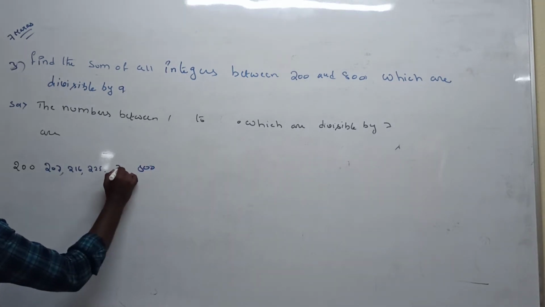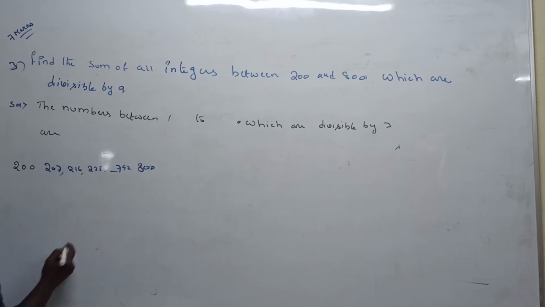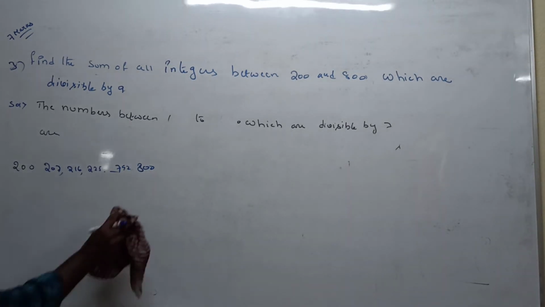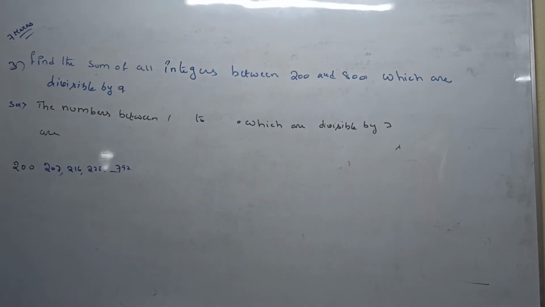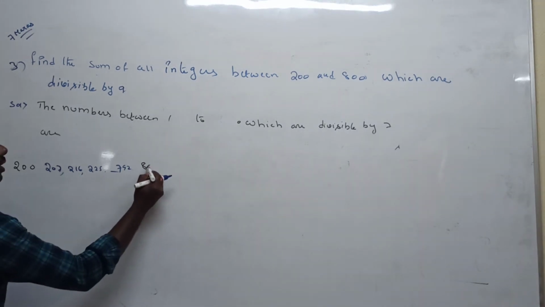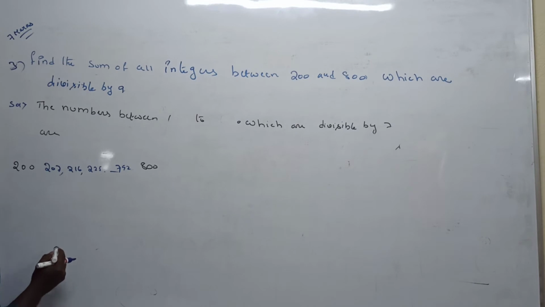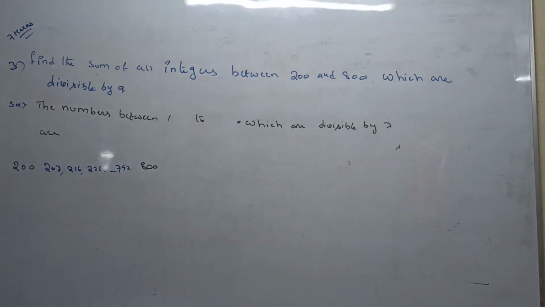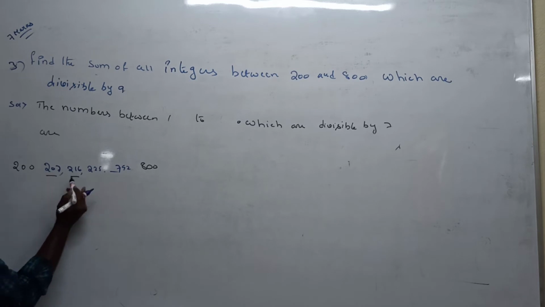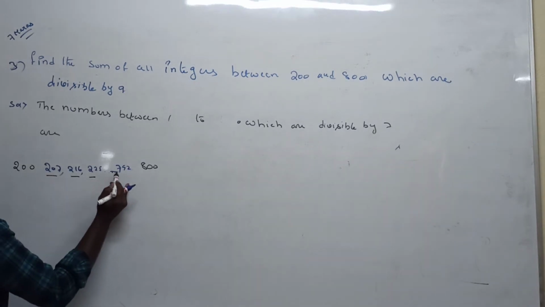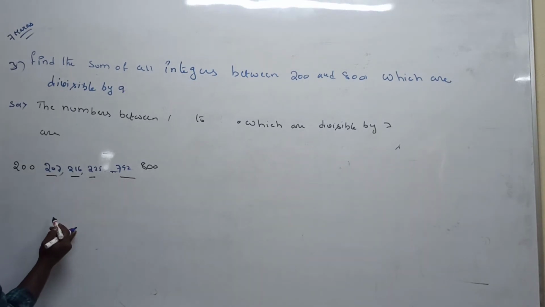The last element possible between 200 and 800 is 792. So 207 is divisible, 216 is divisible, 225 is divisible, and so on up to 792.